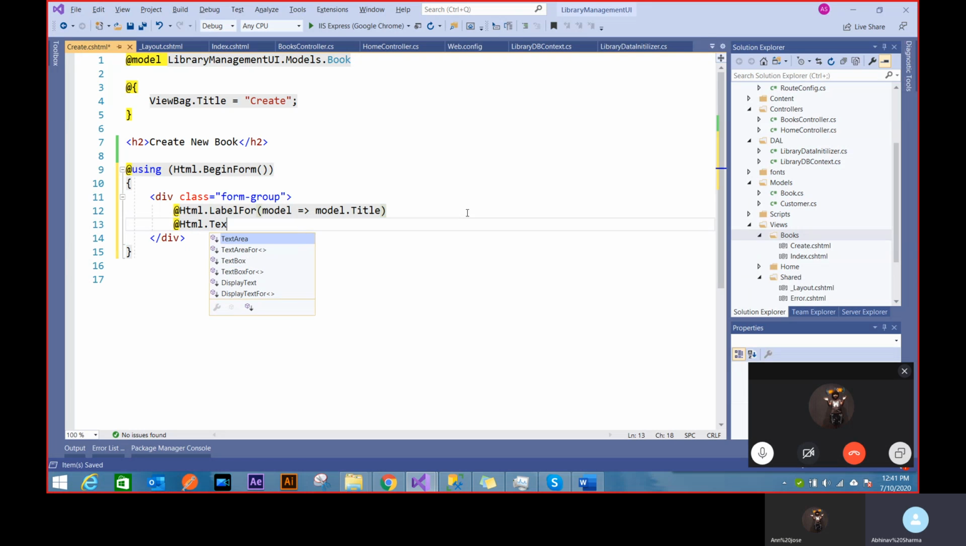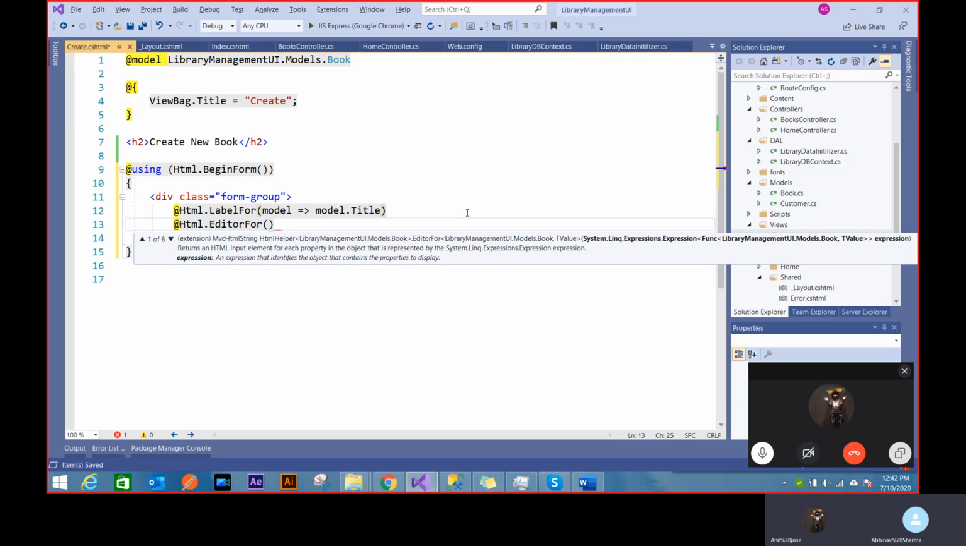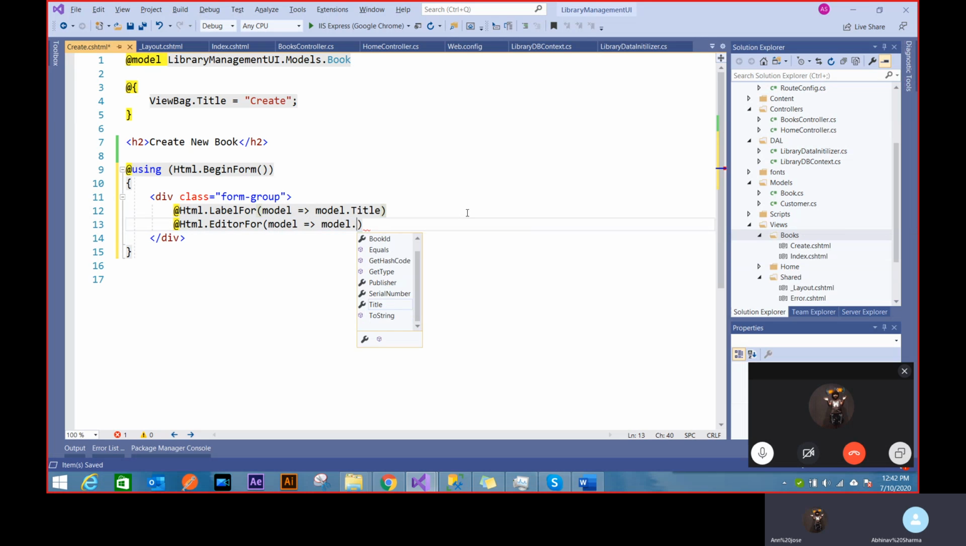You can use TextBoxFor, but it'll be very nice if you use EditorFor. How EditorFor works is it knows the type. It knows whether you are talking about int or string, so depending upon what your type is, it will create a view. It will get that box for you. If it's int, it will automatically create a number box. If it's string, it automatically creates a text box. So that's a nice idea for using EditorFor. So inside EditorFor, model dot, I want to have this EditorFor title.